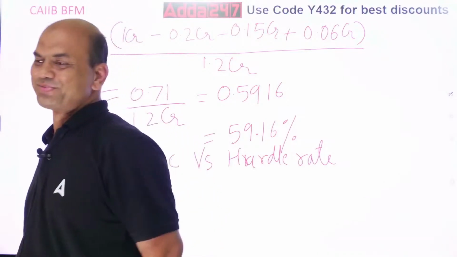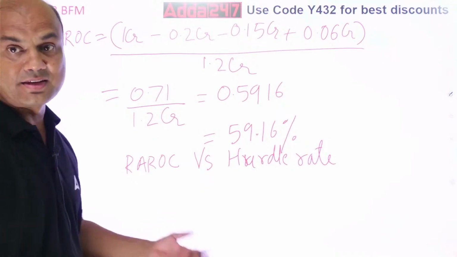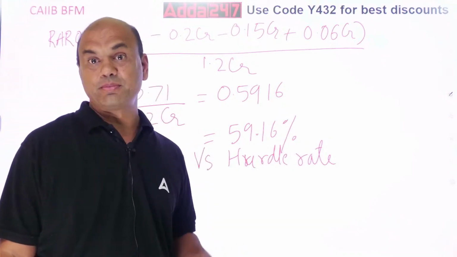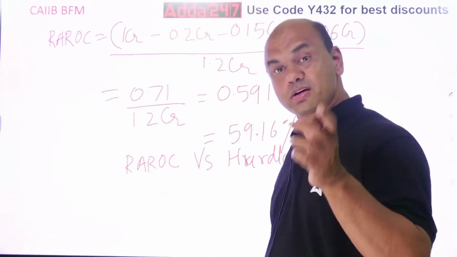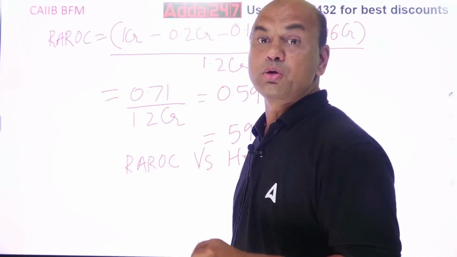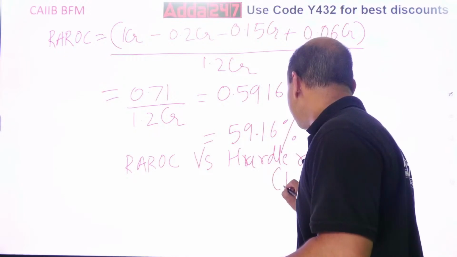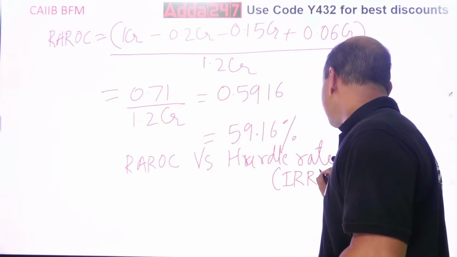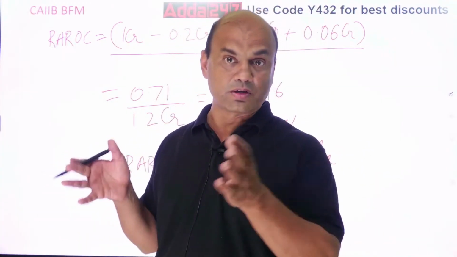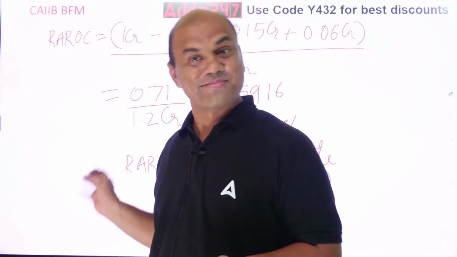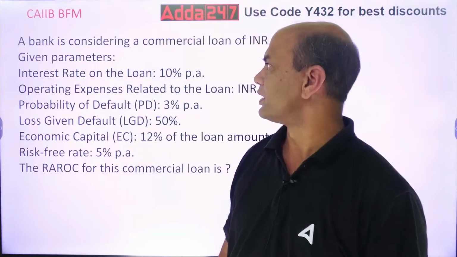What is hurdle rate? It is the minimum rate which I am expecting from any project. You have studied this rate, but you just don't know it. You have studied it with a different name. That is called IRR, internal rate of return. Remember this now? IRR you all know. NPV equals 0, then whatever figure you get is IRR. So you have to compare this REROC with IRR, right?